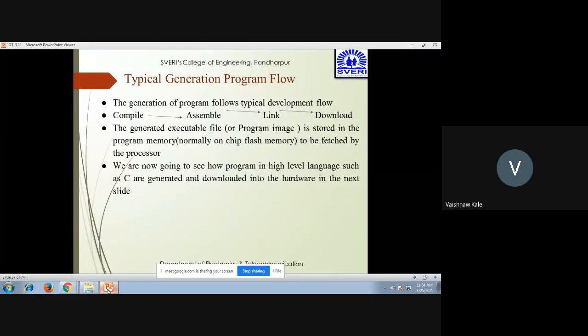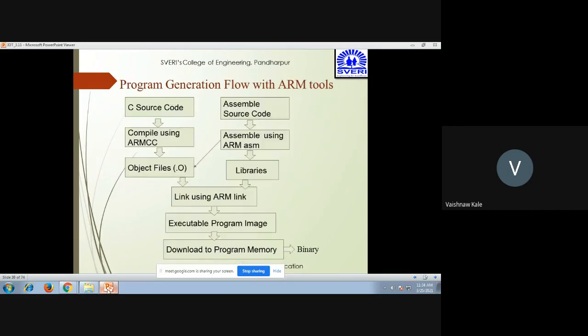So now we are going to see how a program in a high level language such as C is generated and downloaded into the hardware in the next slide. So this is how the program generation flow takes place with the help of ARM tools. There are two ways it can be done. One is using C and the other one is using assembly.